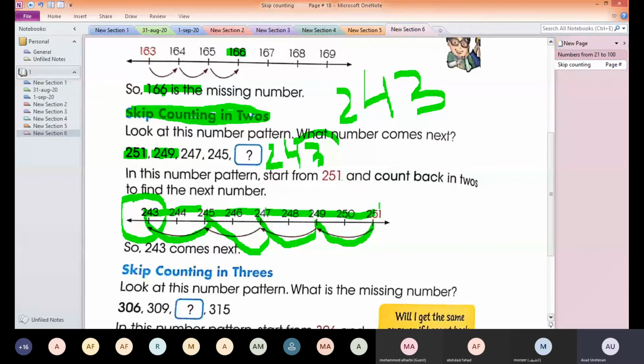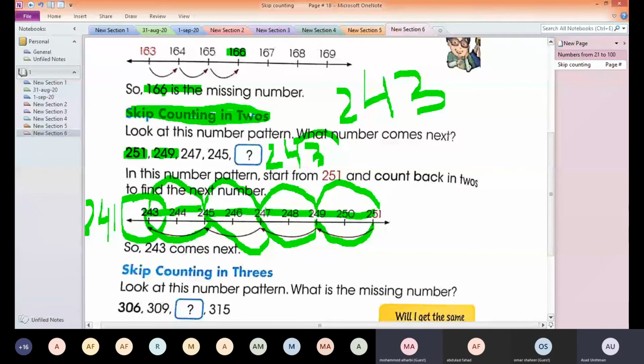We started from 251, then moved to 249, then from 249 to 247, then to 245, then 243. The answer will be 241. I will go back from 243: 242, 241. Okay.